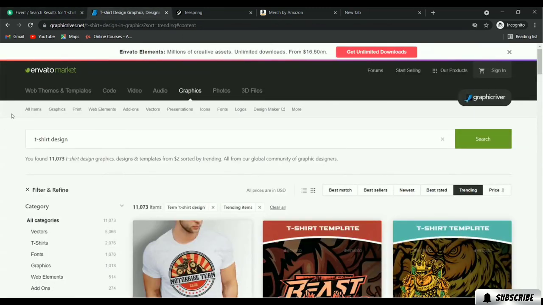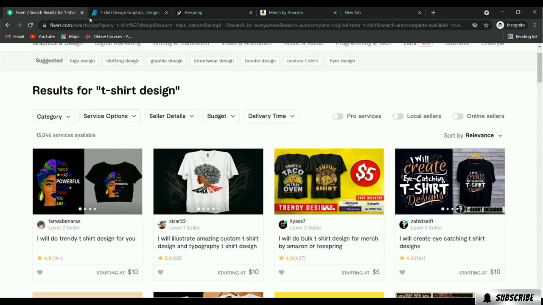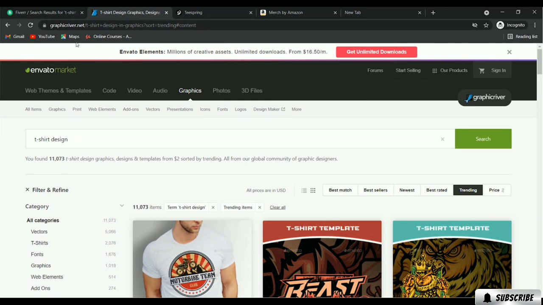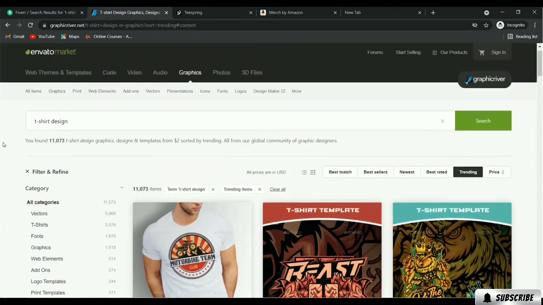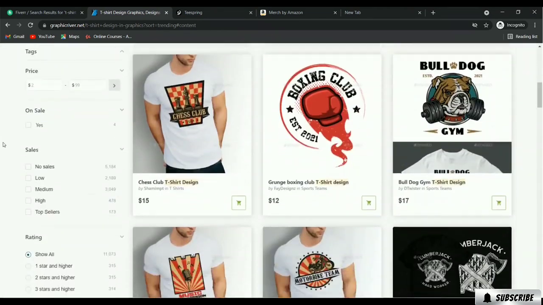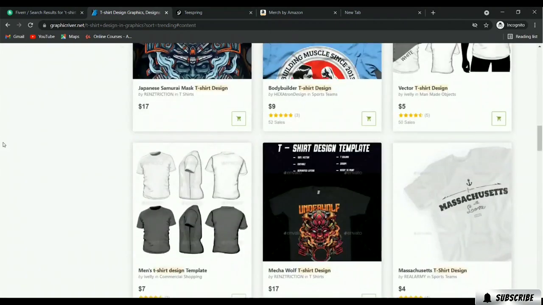But if you work on graphicriver.net, you will have passive income, because here you have to upload a specific design, and then you will get the sales and you will get the revenue for a long time. So that's called passive income. So Fiverr is for active income, and graphicriver.net is a very good site for passive income. So you just have to sign up on graphicriver.net or the Envato website, and then you have to upload some kind of t-shirt design here.